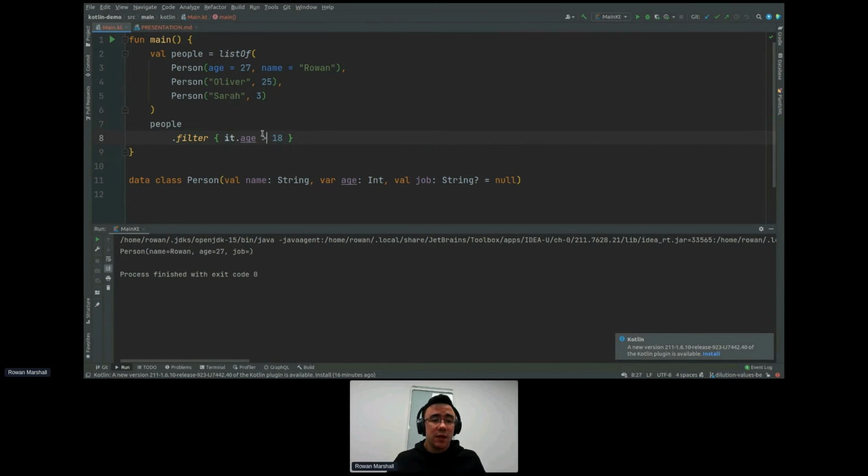So anyone who isn't equals to, which way around is this? I always forget that. Everyone whose age is not equals to 18, we want to filter out. Okay, great. And just a quick side note, Kotlin has a couple of syntactic sugar things here where if your method takes a lambda as its last argument, you can omit the bracket. So we could put brackets here, but you don't have to. In fact, IntelliJ will even complain at you and underline it, and we can just do that.